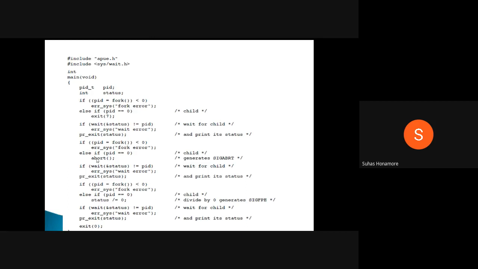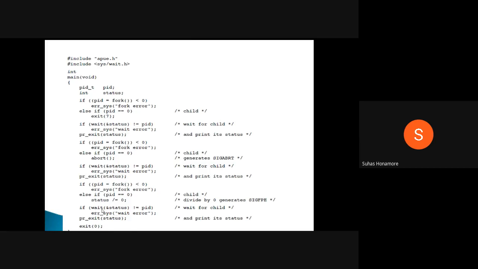So the difference is that in the first case the child itself terminated successfully and returned a status properly. Here the child terminated abnormally. The child still wants to run something, but it can't, so the kernel will kill this process. This is also abnormal execution only, so one status will be there, and that status will be returned to the parent.